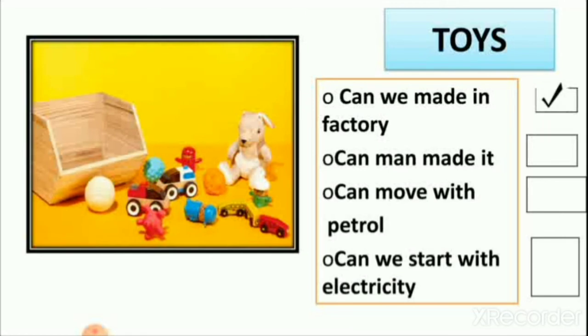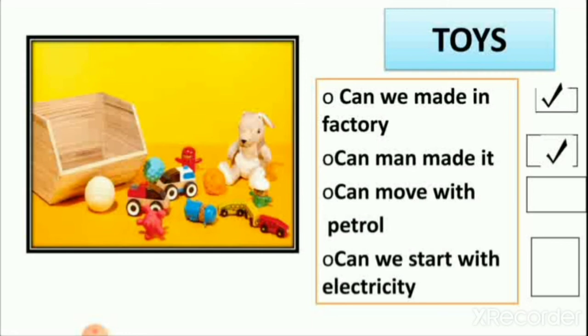Then can man make it? Yes, man can make it, because we all know that factories are handled by men. In earlier times, when there were no factories of toys, we could also play with handmade dolls.